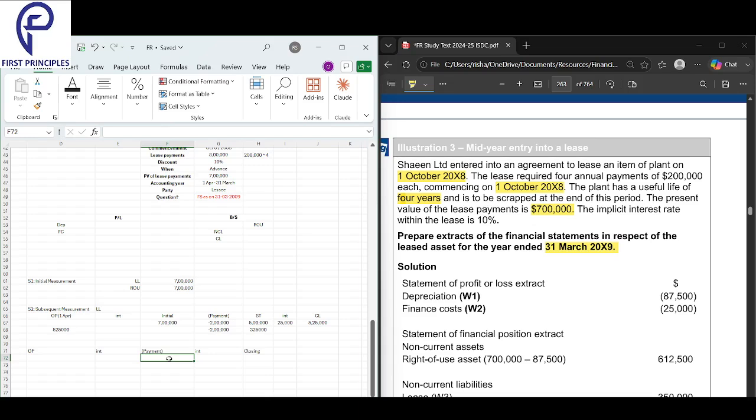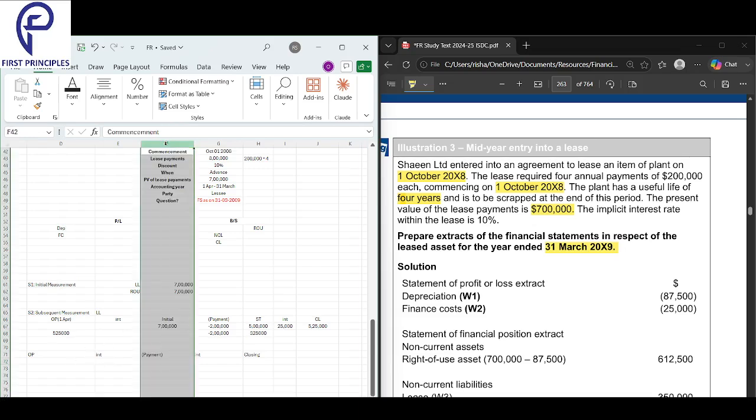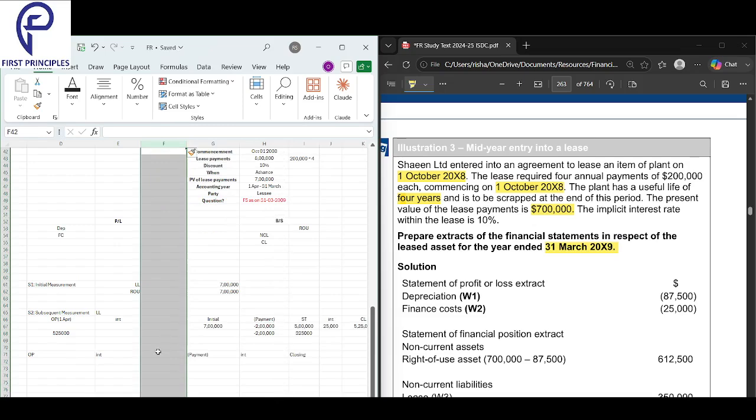But it's not really the case. Okay. So only for the first year, how it's looking is that they entered into a lease. So nothing at the opening, nothing in interest for the first 6 months. But only for the first year, we'll have to fill this column called the initial, right? So initially they started with 7 lakhs.